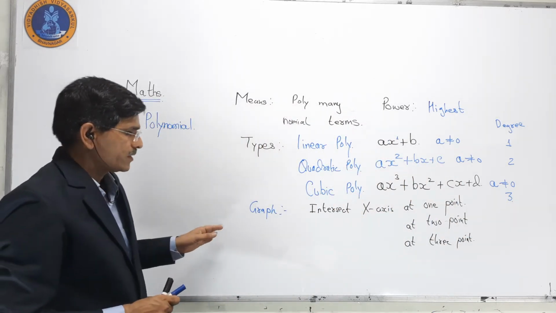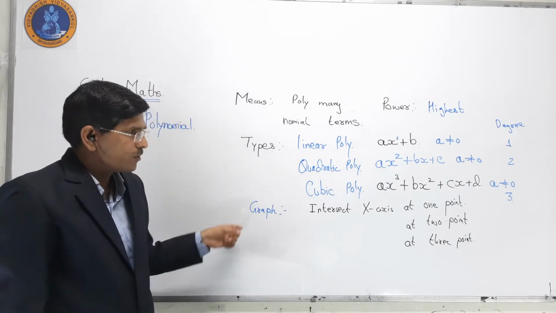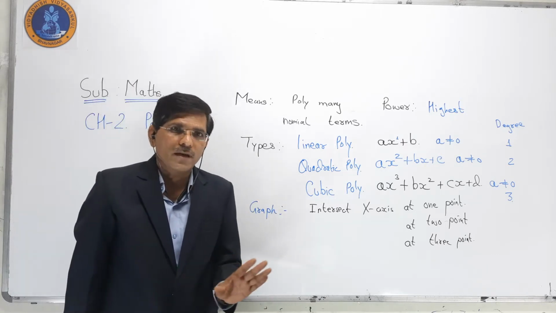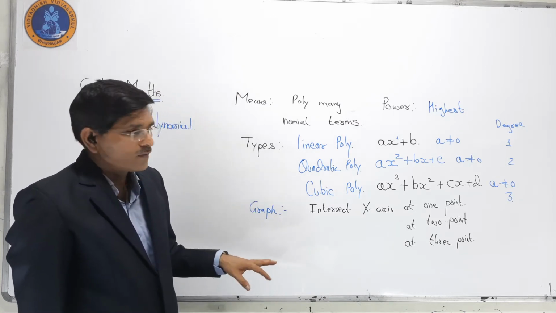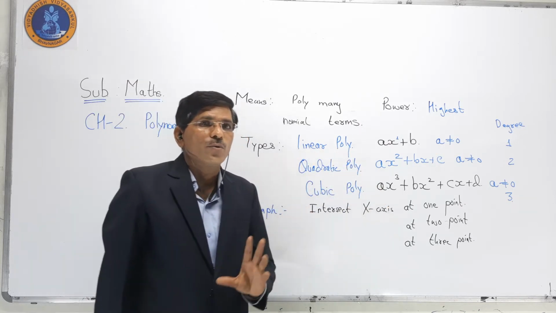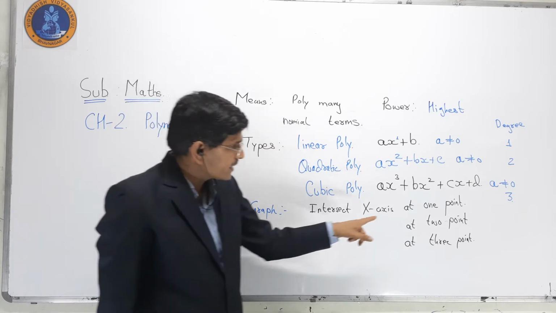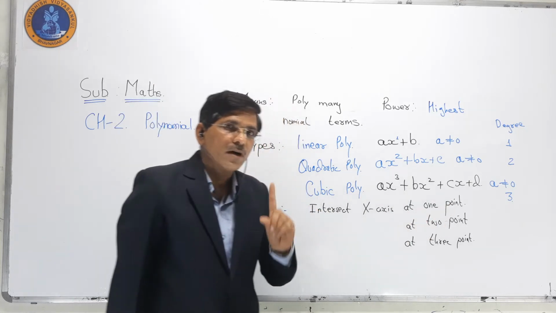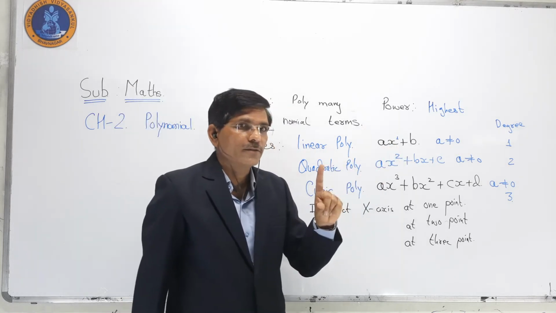Related with the geometrical meaning, zeros of a polynomial. Again, for graphical representation, a linear polynomial has only 1 zero, that is why it intersects at 1 point. Why 1 zero? It has power 1.